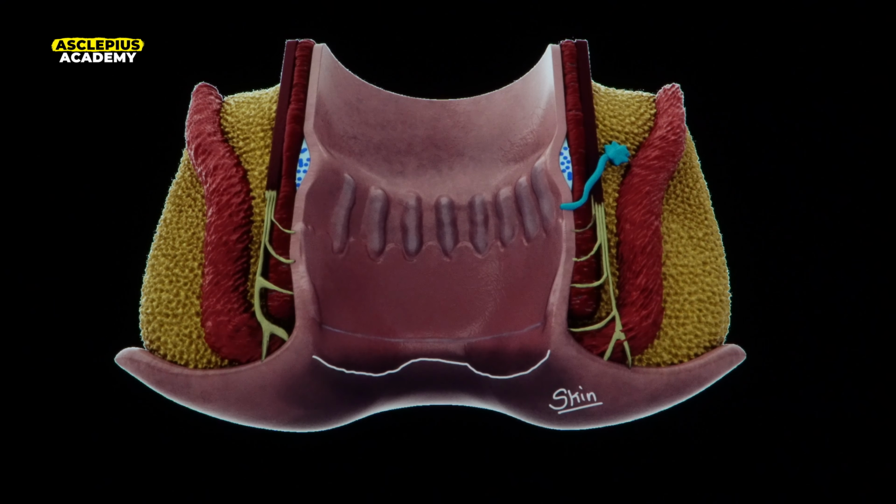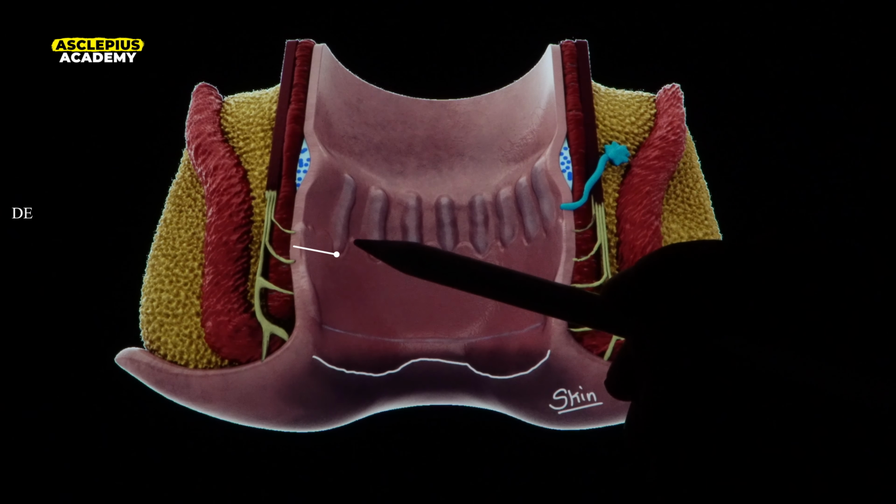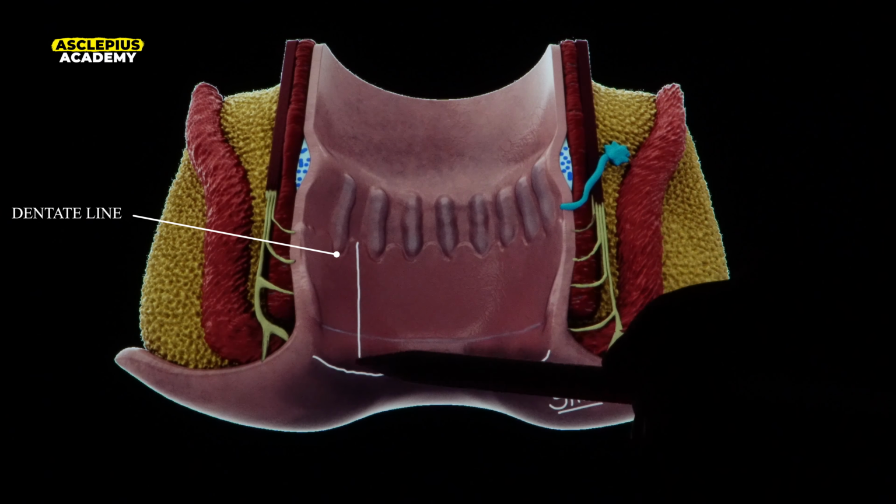Now, let us talk about anatomical anal canal. Anatomical anal canal extends from the dentate line up to the anal verge. Right. Now, what is dentate line? Dentate line is a transition point. All right. So, this dentate line is a transition point between columnar epithelium and squamous epithelium.